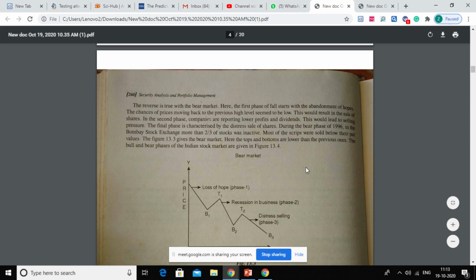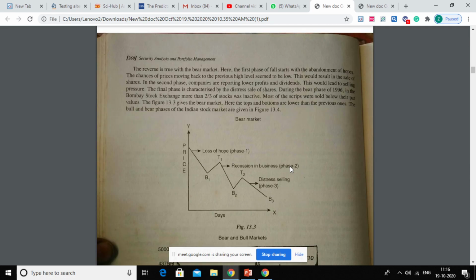Yes, I told that by mistake. So this is B1, B2 and B3 shows your bearish market, and these are corrections. T1, T2 are corrections, secondary trend, that is secondary trend.